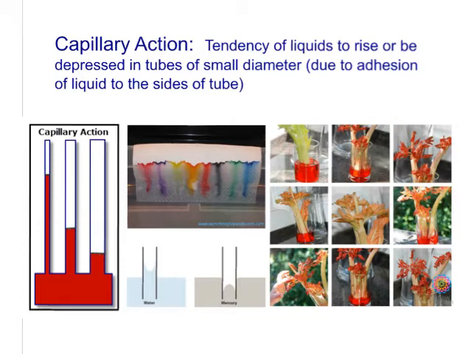Here's another example, and you may have tried this with carnations or seen this experiment done where the plant is placed in some water that has dye in it. Here are some celery stalks placed in red dye, and you can see what happens. That capillary action is showing as the dye wicks up the plant, and you can see it expressed in the leaves.